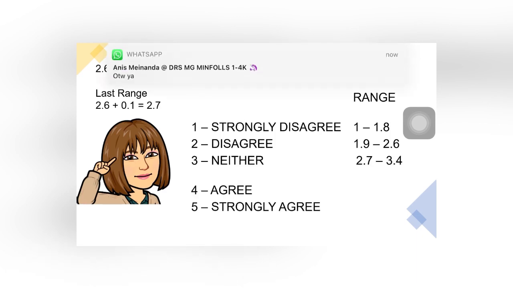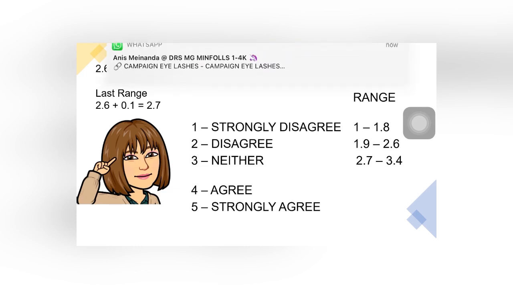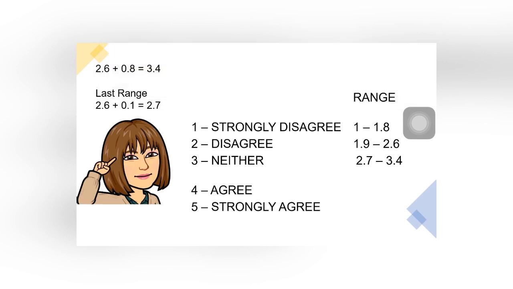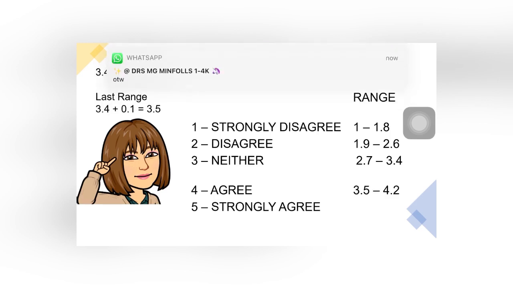For our Likert scale 3, copy the last range and then add 0.8. For example, 2.6 plus 0.8 equals 3.4. Then copy again the last range, which is 2.6, then add 0.1, that would be 2.7. So our range for Likert scale 3 is 2.7 to 3.4.